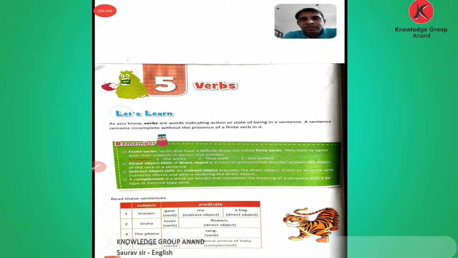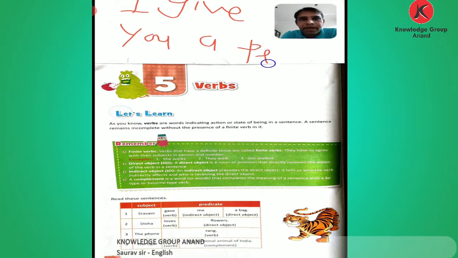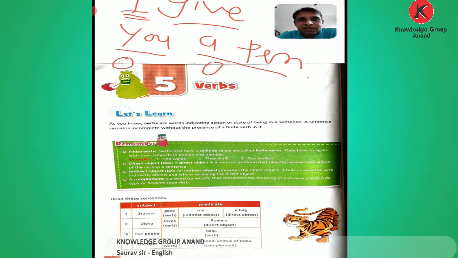Let me give one example: I gave you a pen. Now see, I is the subject. Gave is the verb. You and a pen are both objects. A pen is the direct object, and you is the indirect object.